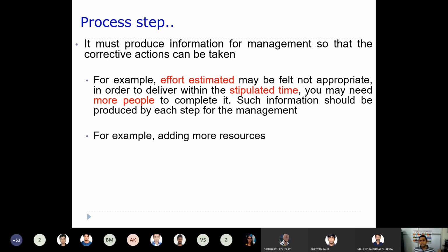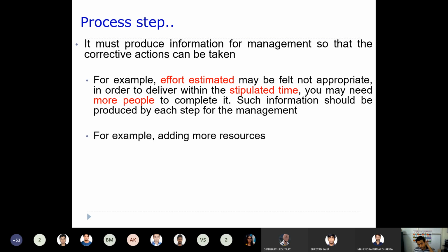It must produce information for management so that corrective actions can be taken. I mean, it should generate some sort of information for the management also. Who is the management? Management is the one who actually invested money or funded the development of that particular project, or you can say the customer.